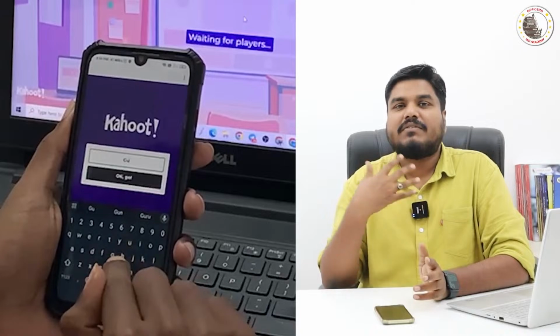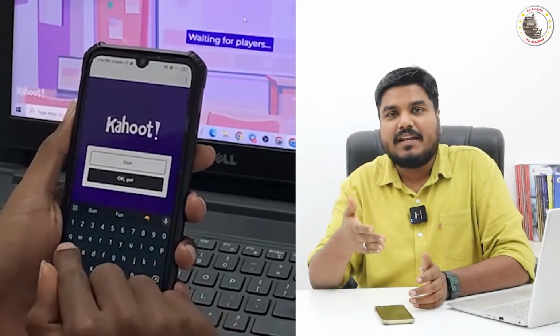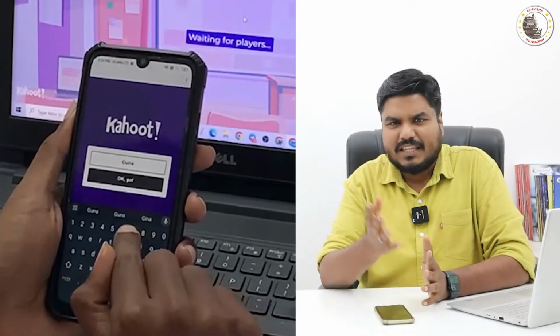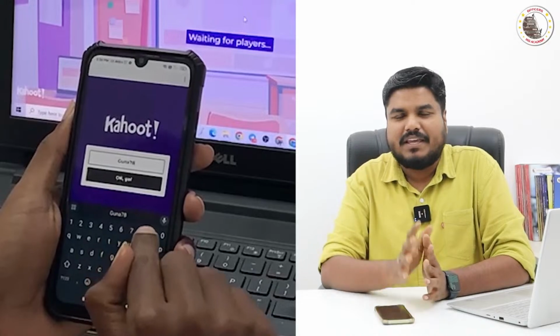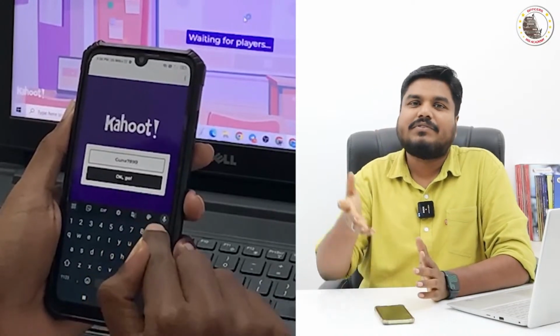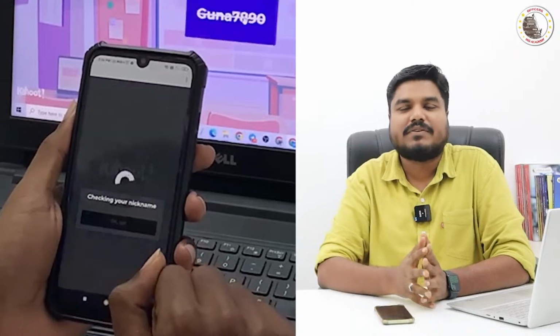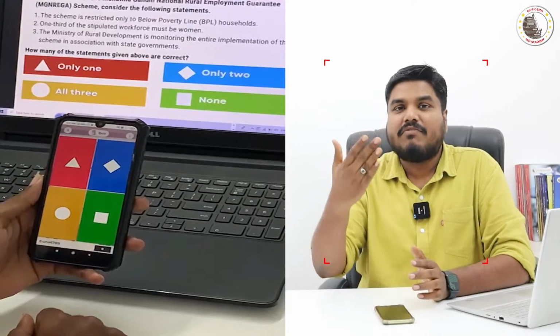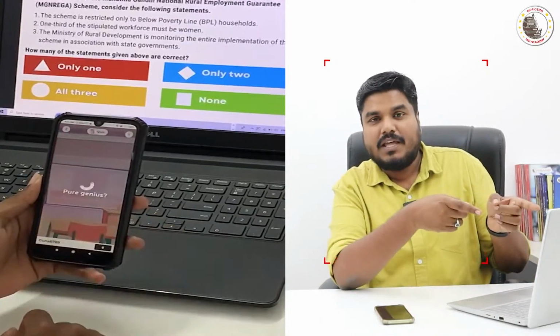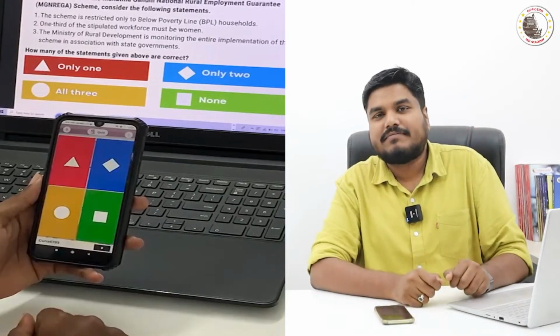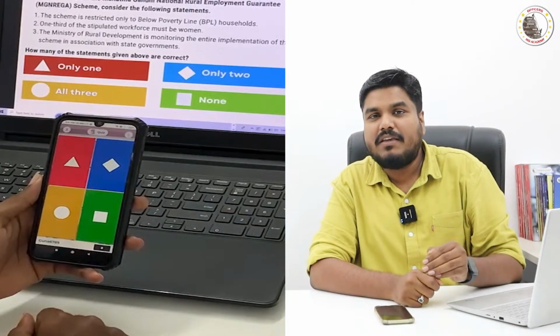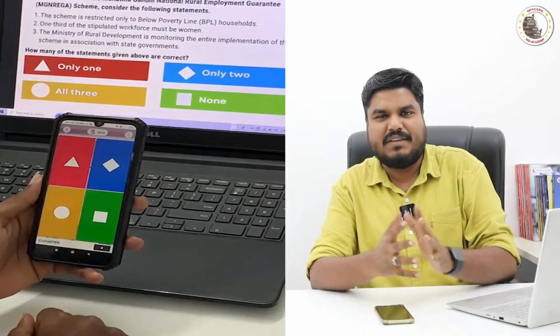For example, my username is Guna8990, the last 4 digits of my phone number. Like that you can create your own username. That's all. You are ready to participate in the quiz. In the live video, I will be showing you the question. The question will be followed by 4 options as usual, A, B, C, D.